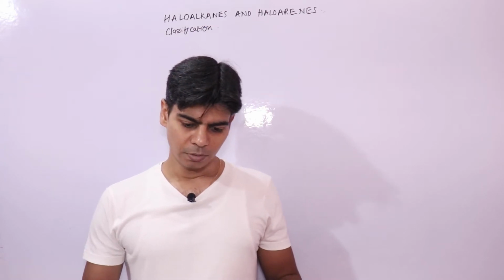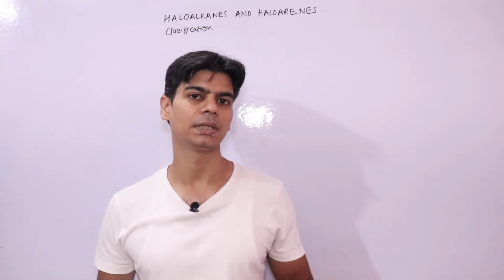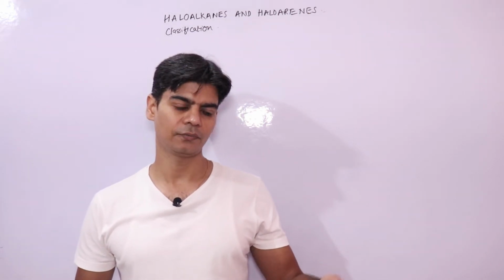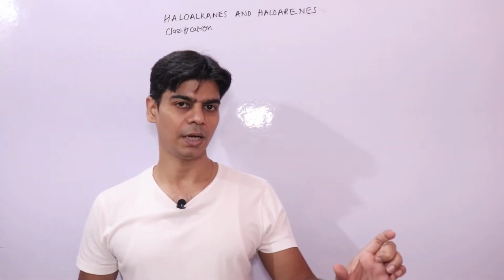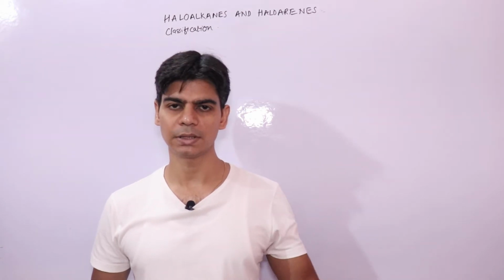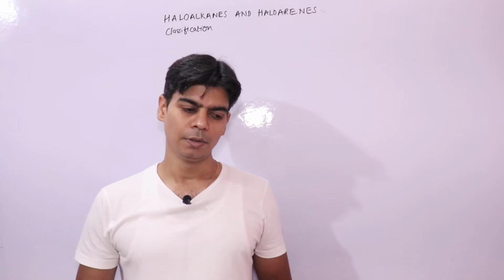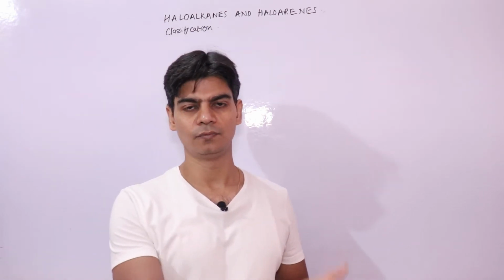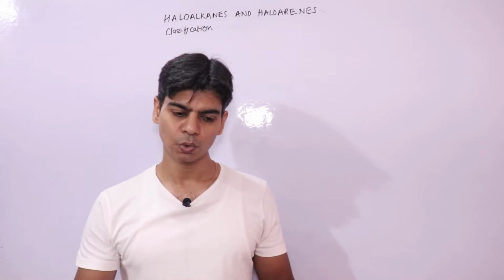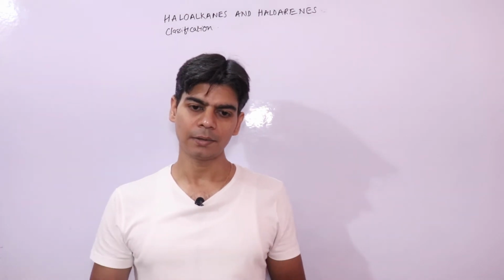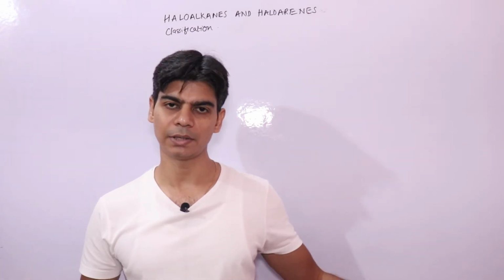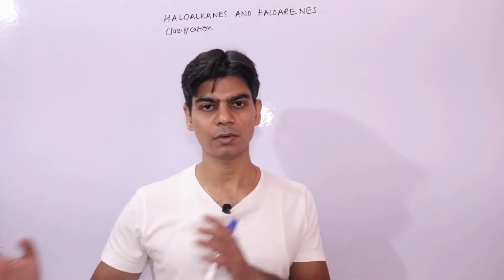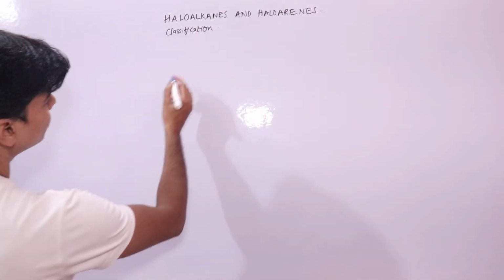For example, you have the compound ethyl chloride. You have heard of this compound, ethyl chloride, or methyl chloride. Methyl chloride is derived from methane, which is a hydrocarbon. It's an alkane, right? Similarly, we have benzyl chloride, or chlorobenzene. Let's take a simple compound, chlorobenzene. That compound is derived from benzene, which is again a hydrocarbon, right? So haloalkanes and haloarenes are organic compounds which are derivatives of simple hydrocarbons, aliphatic hydrocarbons and aromatic hydrocarbons, right? Let's quickly look into it.